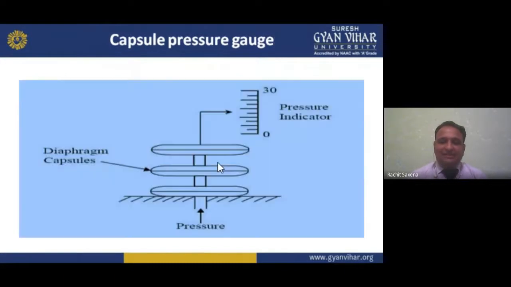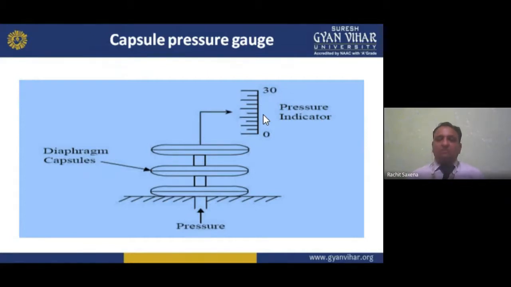Okay, like this. See here, diaphragm capsules. If force is applied, it rotates. When pressure is applied, it rotates and deflects the pointer, and the pointer reads how much pressure we have. We can easily measure with the pointer deflection on the scale. So I hope you better understand about the manometer.